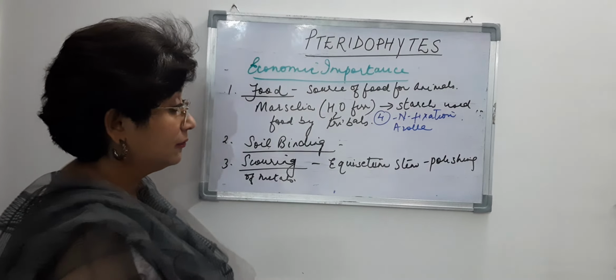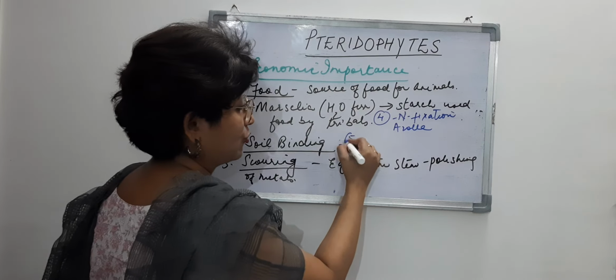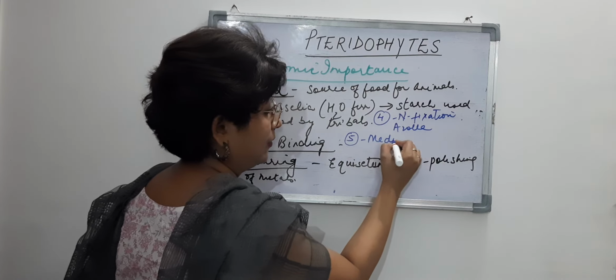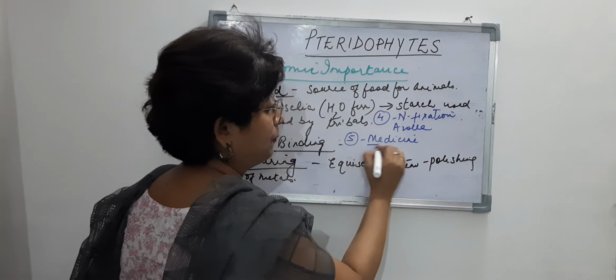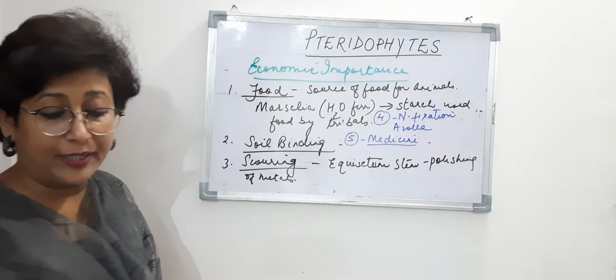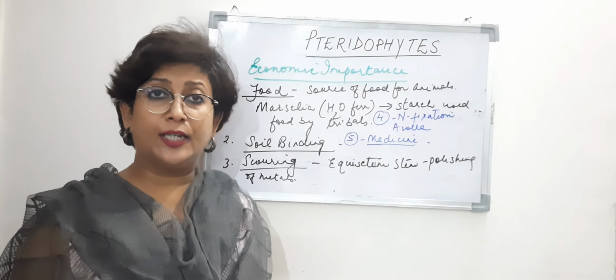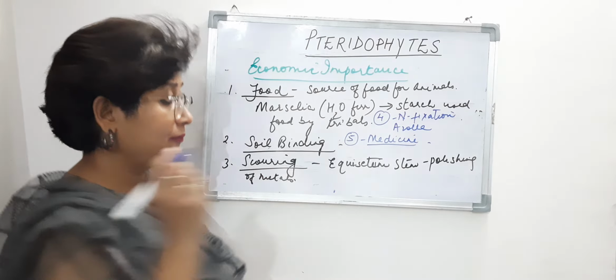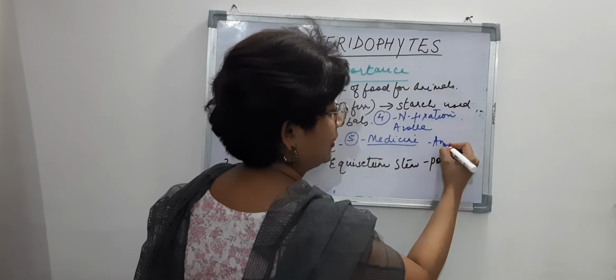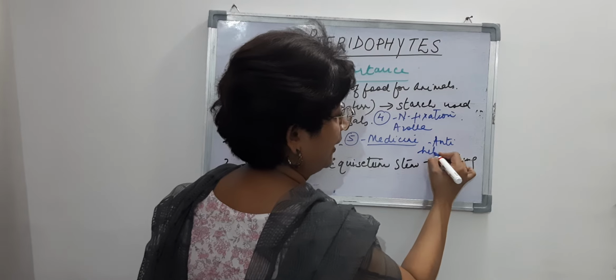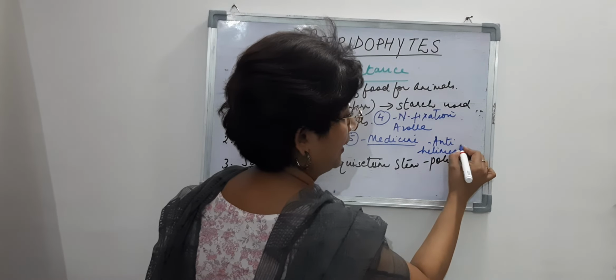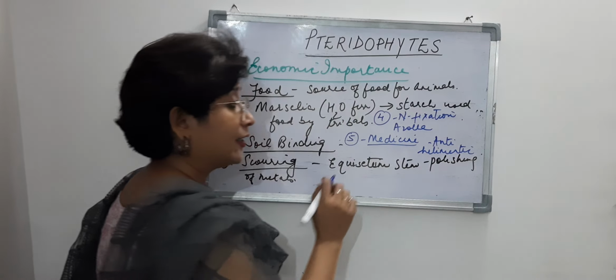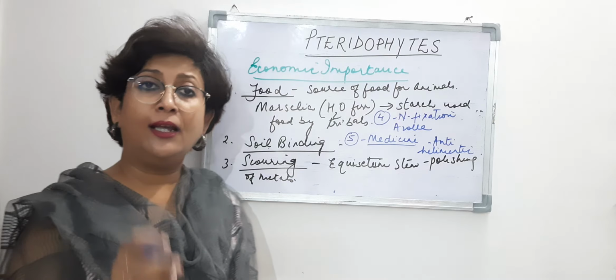Then these pteridophytes are also used for medicinal purposes, right? Now how for medicinal use? They are used as anthelmintic, right? Anthelmintic means they are used to kill helminths.